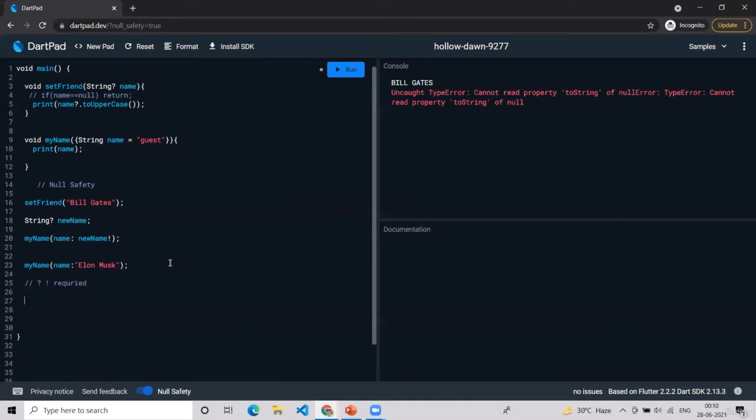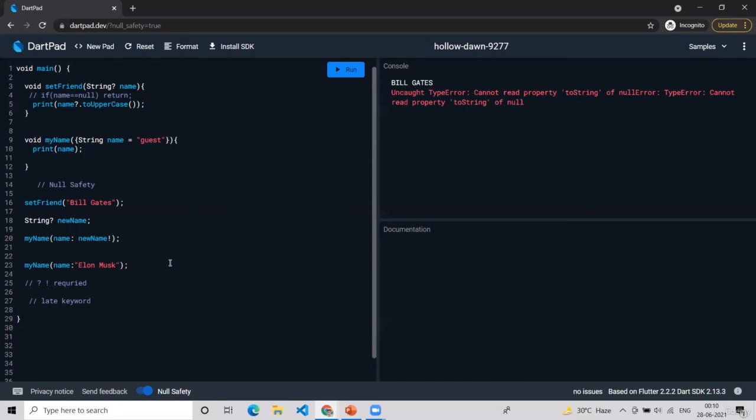Now the last change is the late keyword. It's very simple. This keyword is used when we are sure that we will initialize the value of the variable later on, which means no matter what, when the object of the class is being created, we will make sure that the variable is not null.